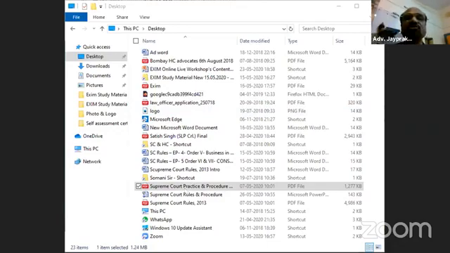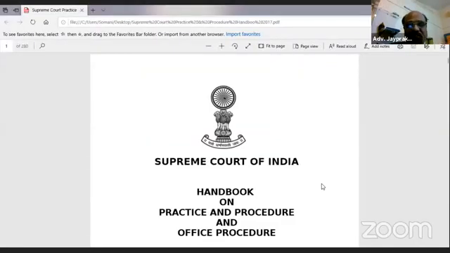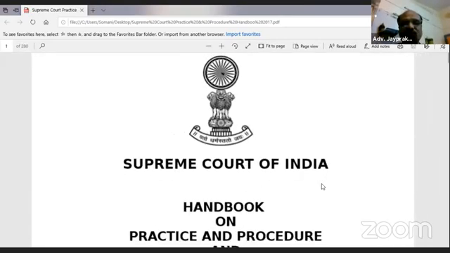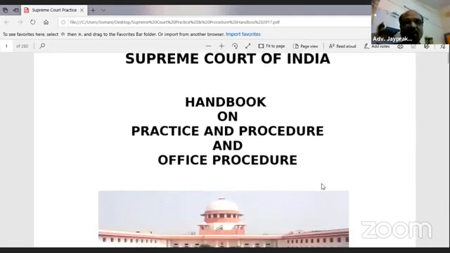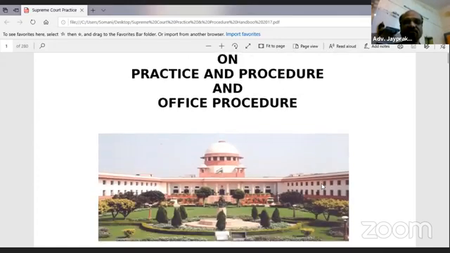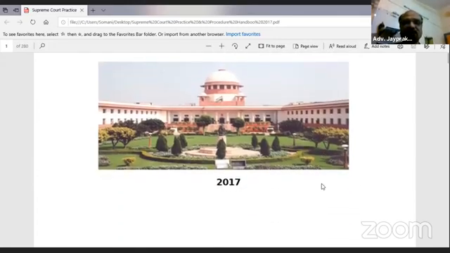Friends, I am sharing this with you. Now see, this is the handbook of procedure prepared for easiness from Supreme Court rules. So the Supreme Court rules folder is there. I will put that on Law Club. So friends, this is the Supreme Court handbook of practice and procedure, 2017.